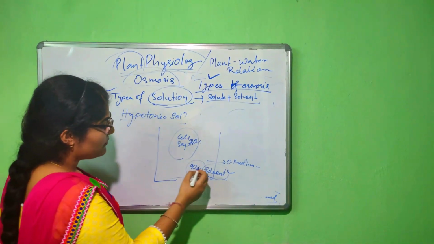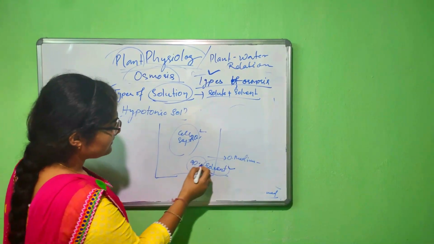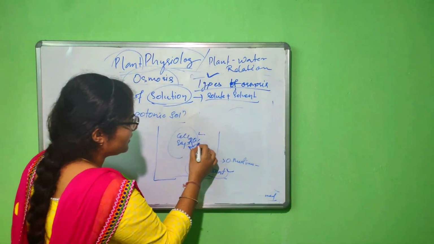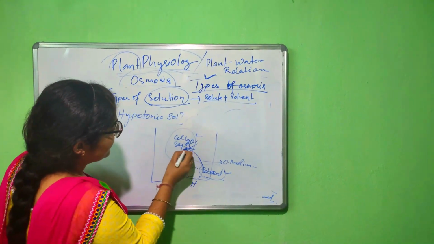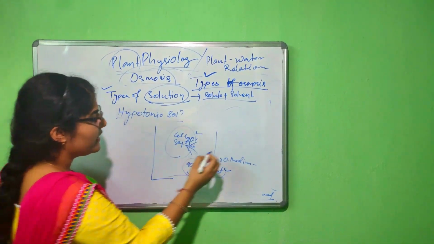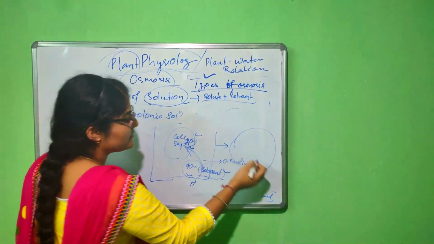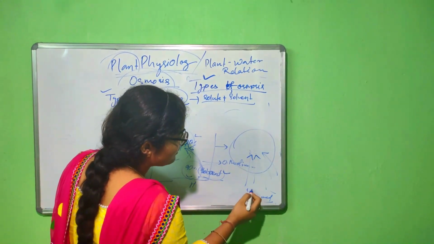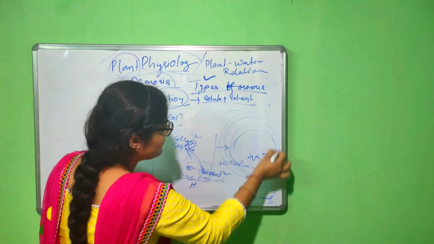Okay. So the movement of solvent is also from higher to lower. So in this case there is movement inward, from the outer side to the inner side, the cell sap. So if a large amount of solvent flows inward, then what happens? The cell sap increases in size. It swells up if water molecules move into the cell from the outside. So it increases in size. It swells up.